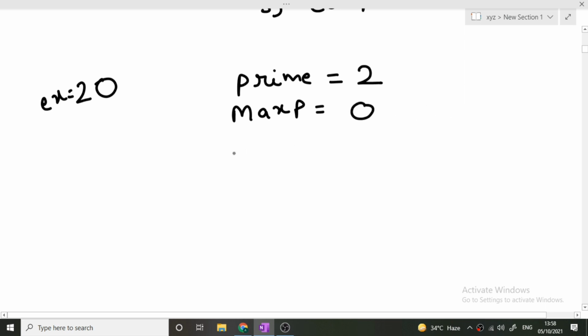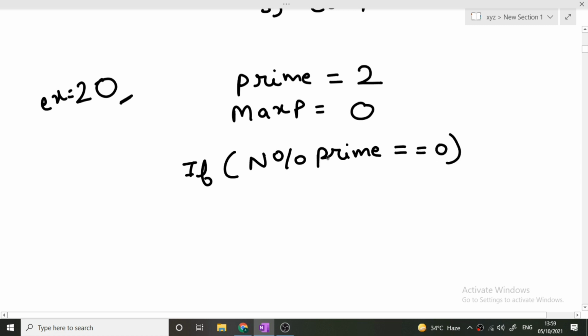Now we will iterate over our input number, that is n, which is 20. We will check whether n mod prime is double equal to 0. If it is, it means the value contained in the prime variable is a prime factor of n.